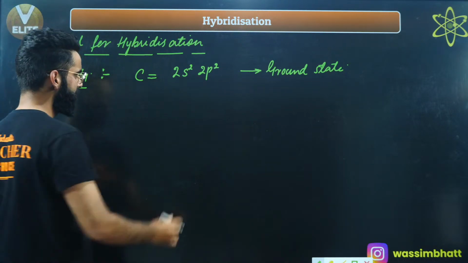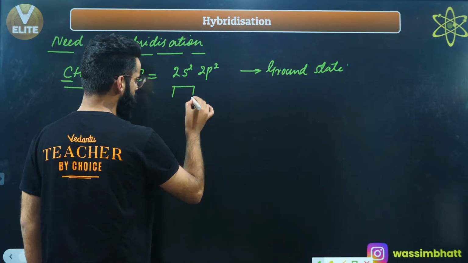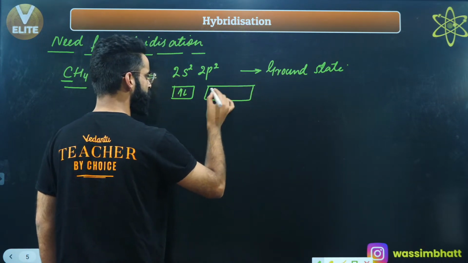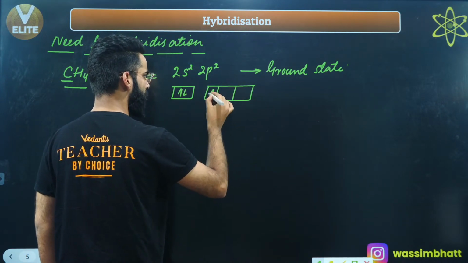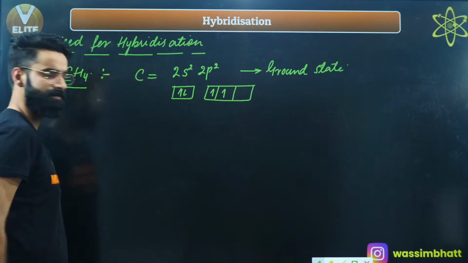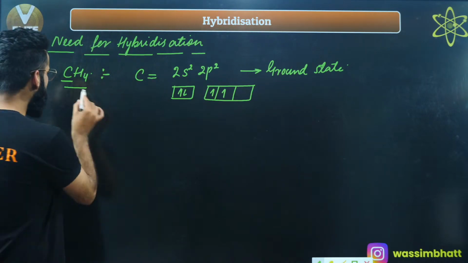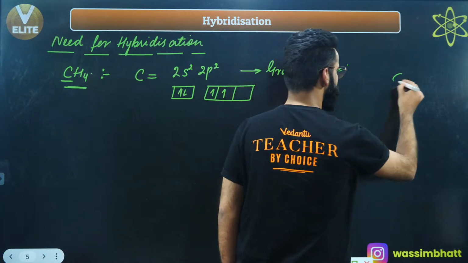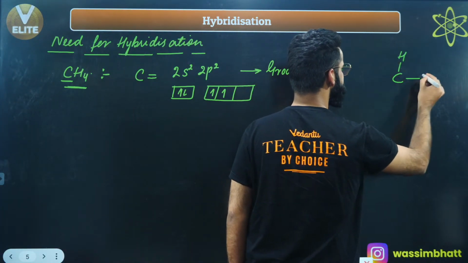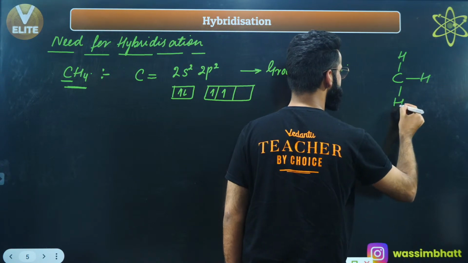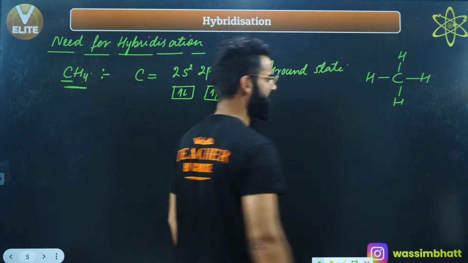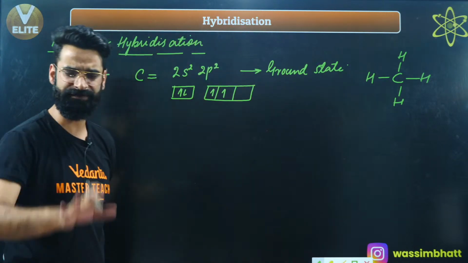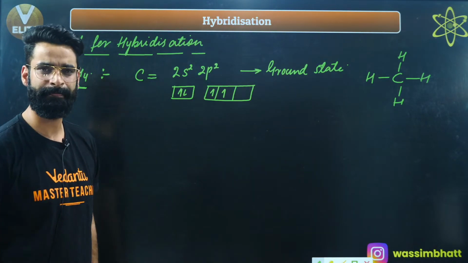The configuration is going to be like this: 2s containing 2 electrons, and in case of 2p, there are 2 more electrons, 1 electron over here, 1 electron over here, correct? So if you look at CH4, how many bonds do we have? We have got 4 sigma bonds basically in CH4. There are 4 bonds which this carbon is making in CH4, right?